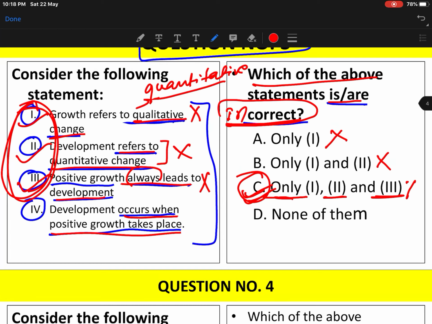So you'll have to read the question very carefully. Sometimes in the questions it would be which of the following is incorrect. Sometimes they will ask you to find the correct. It is based on how the question has been framed. The option that I have framed here is based on the incorrect. You'll have to find the incorrect. I missed writing the word incorrect here, so I corrected the question. Which of the following statements are incorrect? Option C is correct.